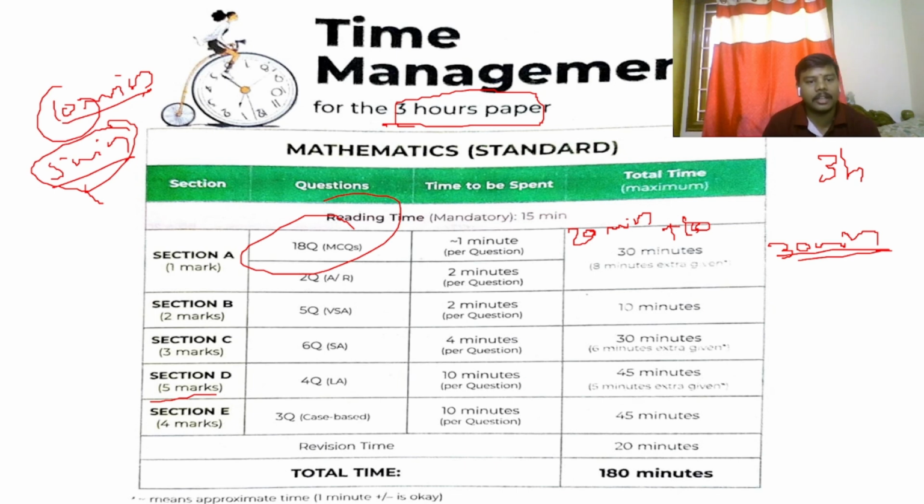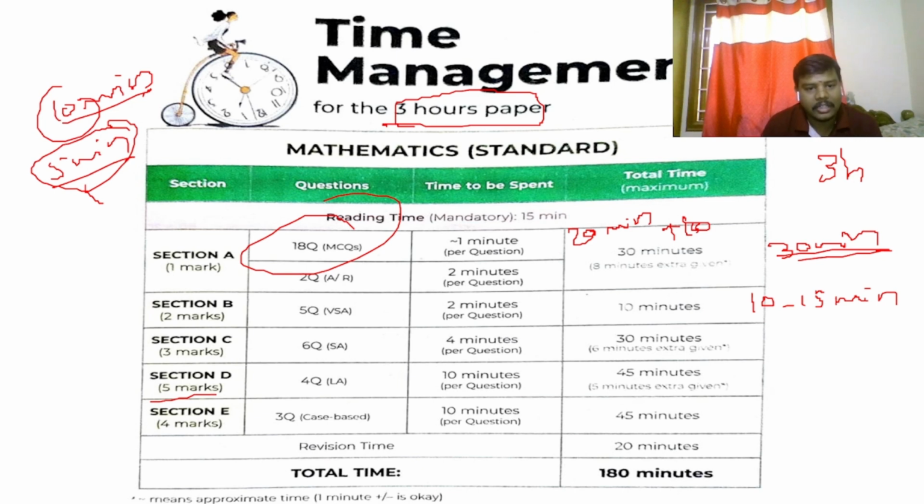In section B, you have 2 markers. You need to spend at least 2 to 3 minutes for each 2 marker. So maximum time you can spend is 10 to 15 minutes here on 2 markers. Don't spend more than that. If you are feeling that some question is killing the time, skip that question and go to the next question.